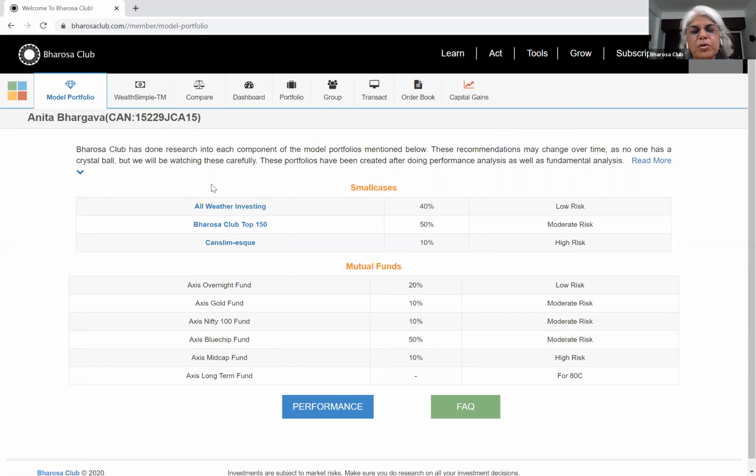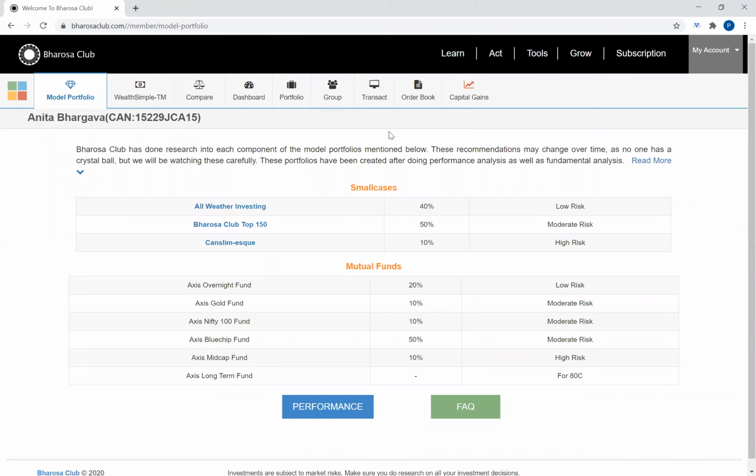And once you get comfortable with the app, their app is very good, you may decide to invest more or get out of small cases, as the case may be. So I think that's it for now. There are a bunch of questions. Yes, Sanjay, do you want to ask the questions?